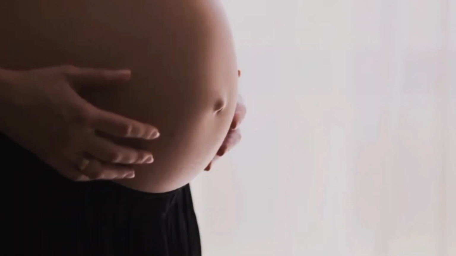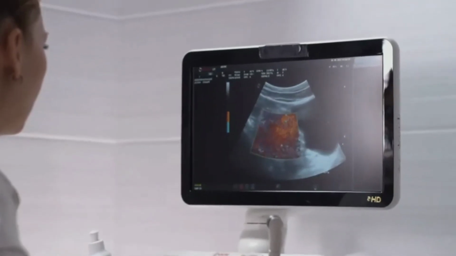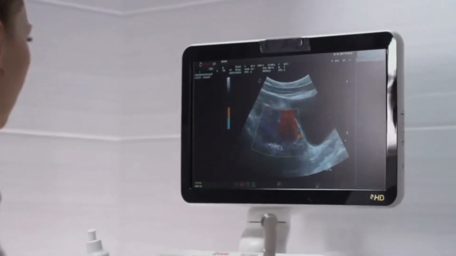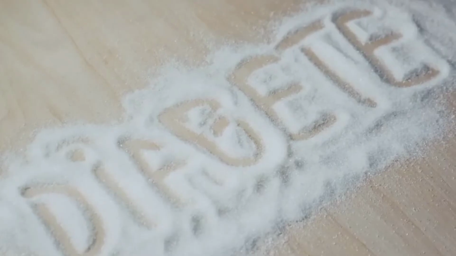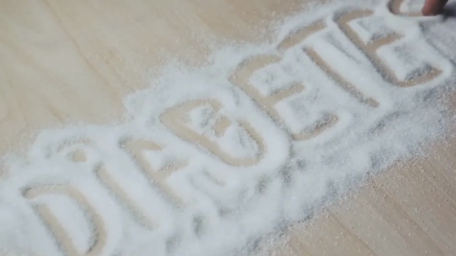In gestational diabetes, the mother-to-be must follow the doctor's recommendations to the letter, because there is a risk that the baby will have problems at birth. These are the three most common types of diabetes.